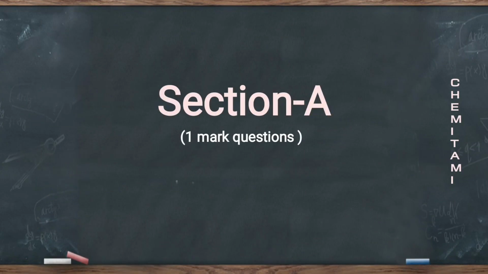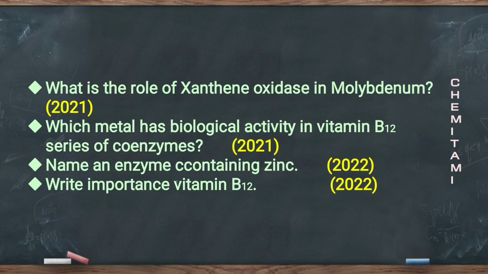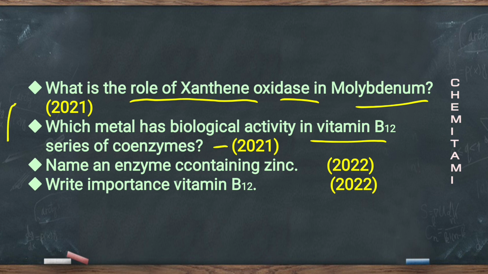For section A, the questions are, what is the role of molybdenum in xanthine oxidase and which metal has biological activity in vitamin B12 series of coenzymes, asked in 2021, and name an enzyme containing zinc and write importance of vitamin B12, asked in 2022.